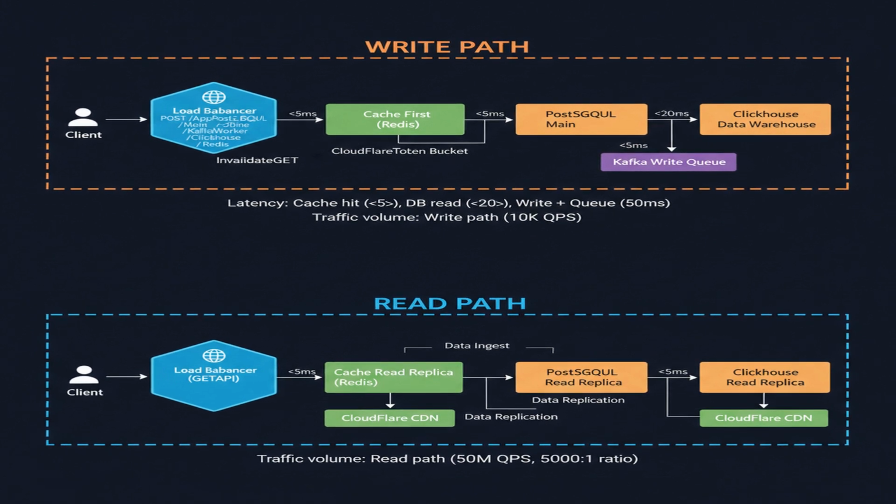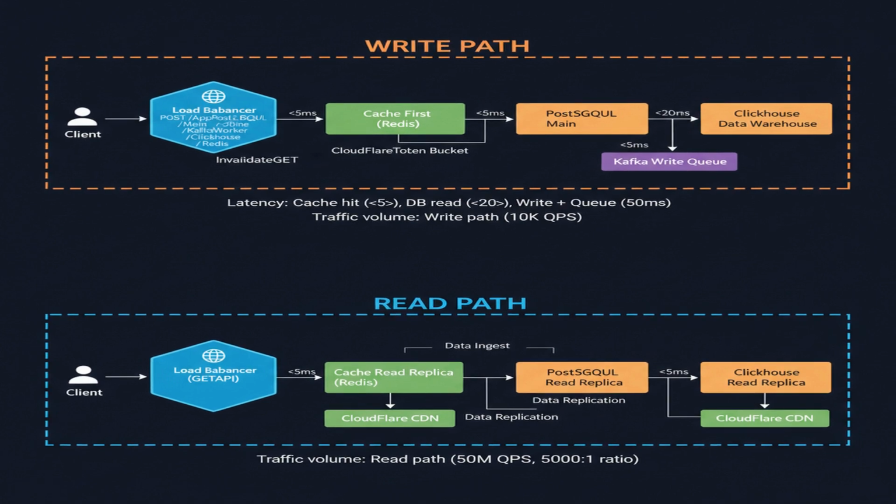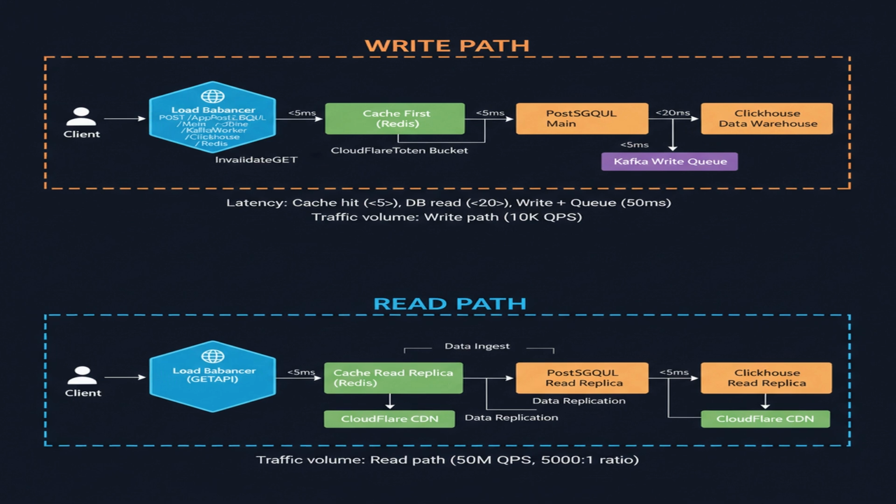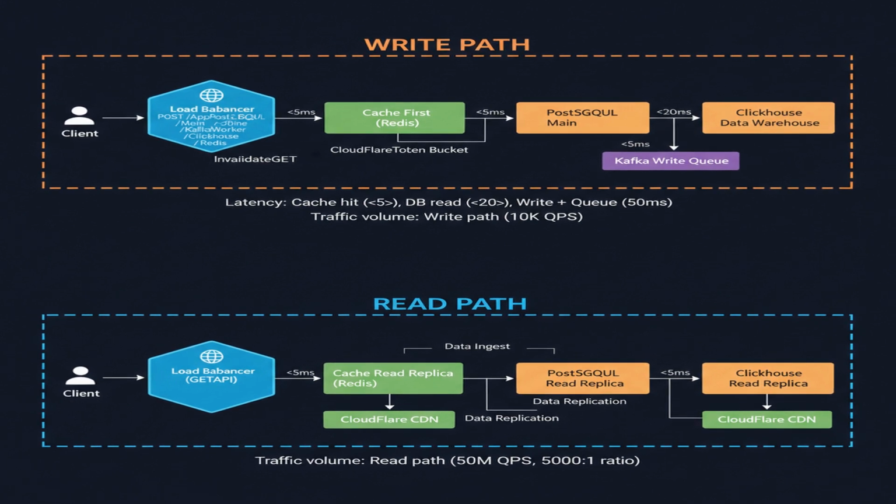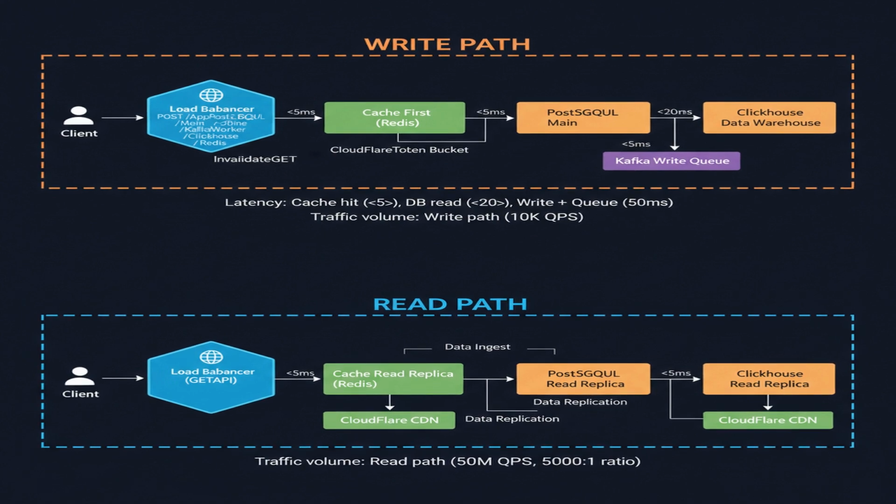Finally, we have a message queue for asynchronous tasks like generating thumbnails and sending notifications. We'll use Kafka because its append-only log provides replayability, ensuring we don't lose events if a consumer fails. SQS was considered, but it lacks Kafka's strong ordering guarantees.